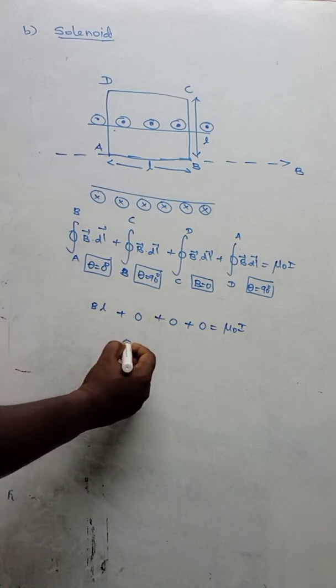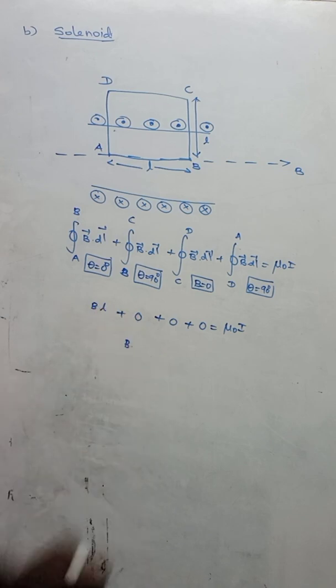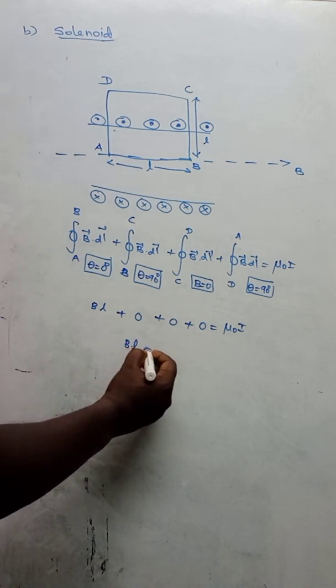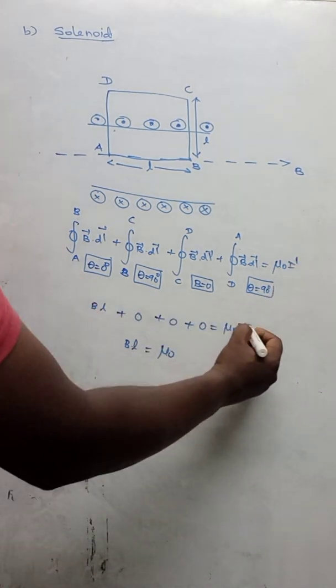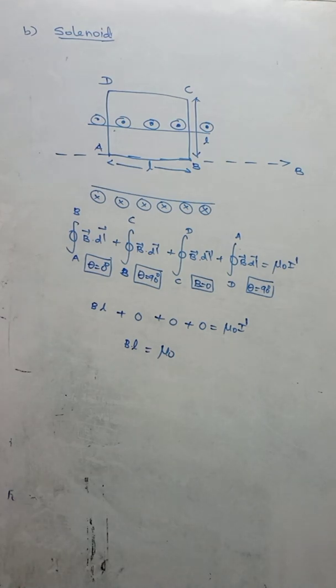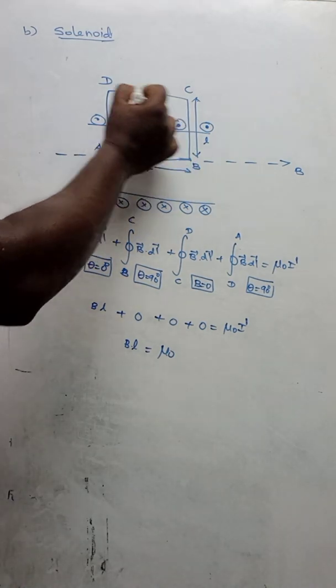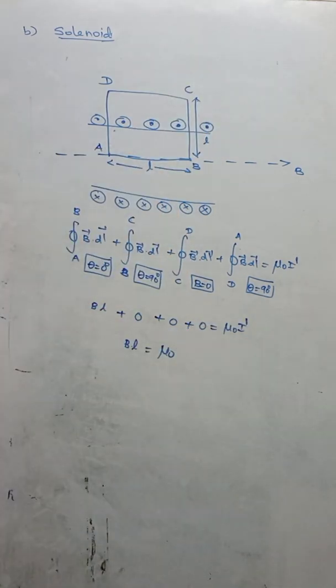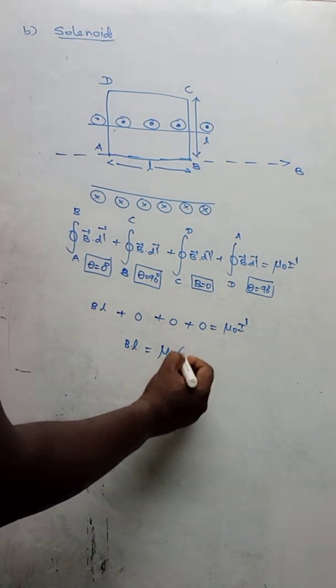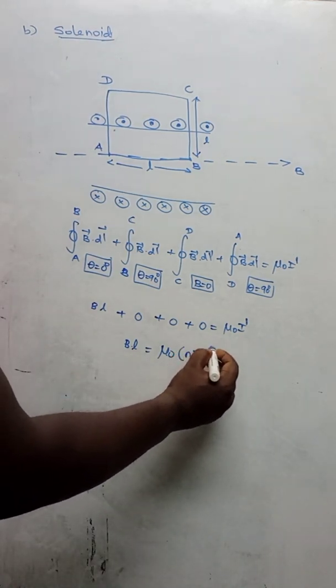So now B into this L. L is nothing but the length of the solenoid. So I can write B into L is equal to mu naught into I dash. Why I dash? I dash is the current flowing through only the Amperian loop. I is the net current. So we need only I dash. So this I dash can be taken as, see here, I dash will be equal to n I into L.